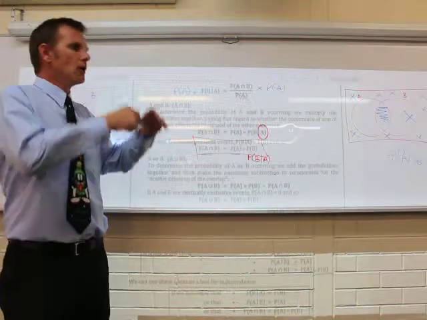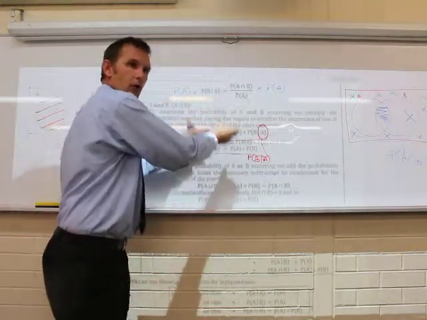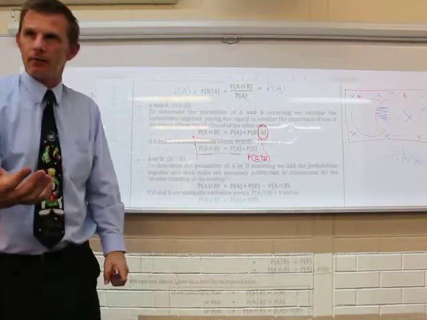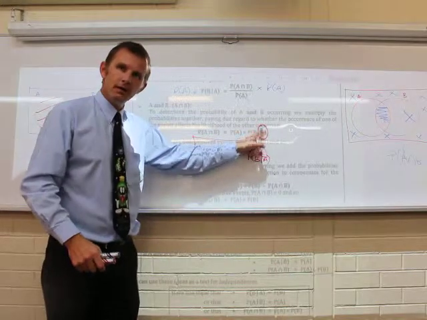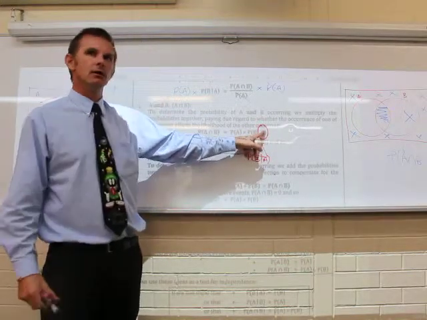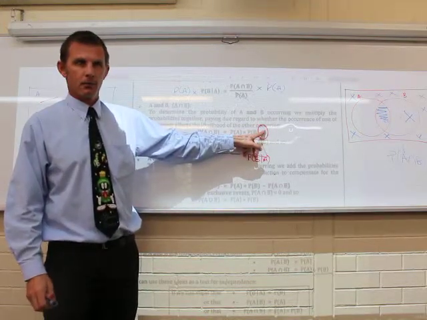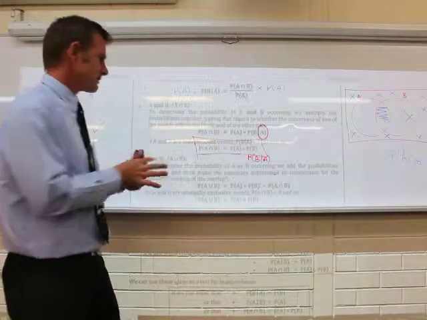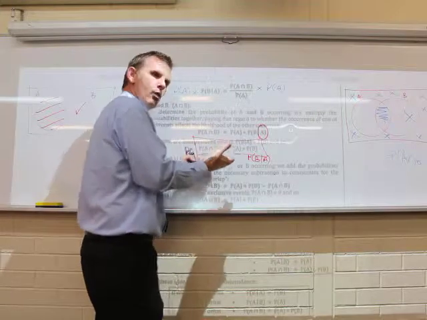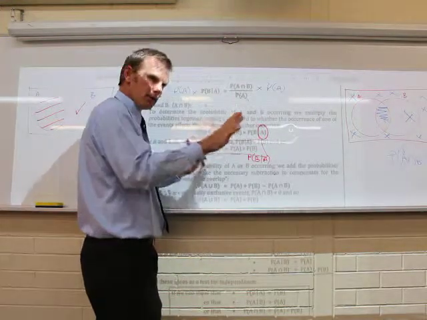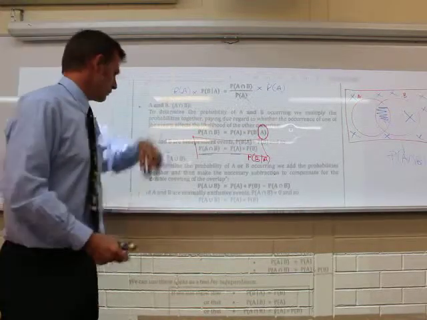All right, so in a question, given the following information, determine whether A and B are independent, put them in, multiply. If this is correct, they are independent. If that's incorrect, then that means that this part, the given A, has some effect on the chance of B coming up, and therefore they're not independent. Okay? Hopefully that makes sense. If it doesn't, just remember this formula and go, okay, when I see independent, I've got to make that work. If it does, independent. If it doesn't, not independent. You won't be asked any more than that, just to show the formula and use it.